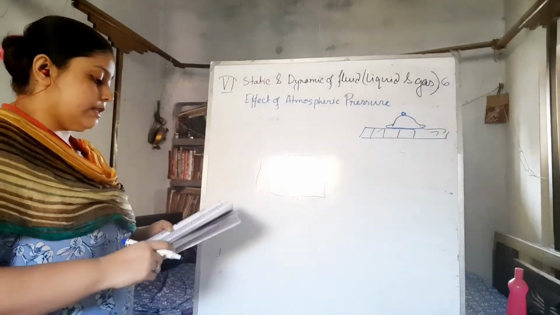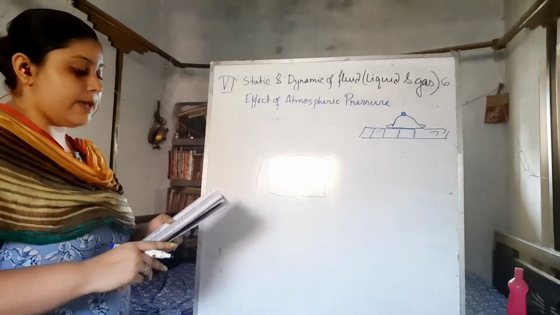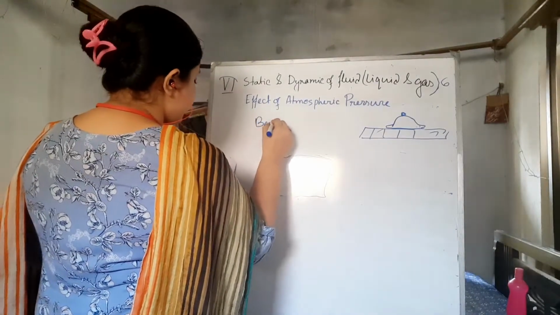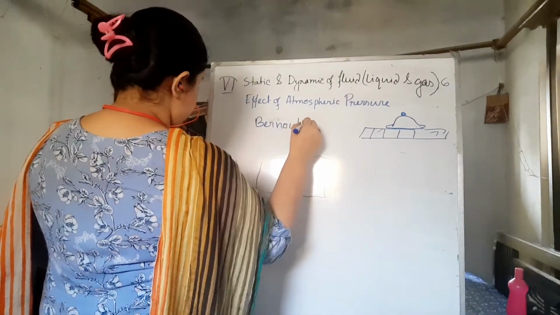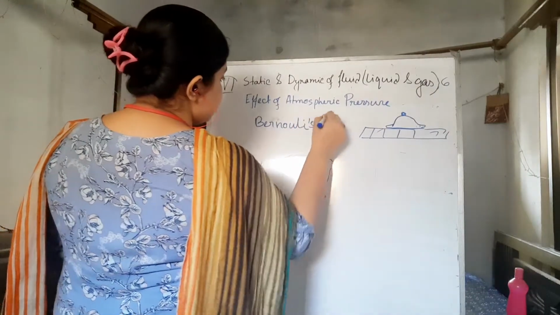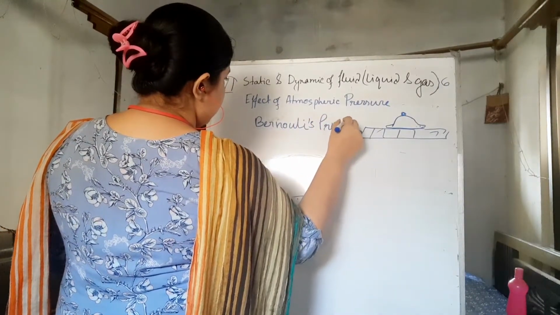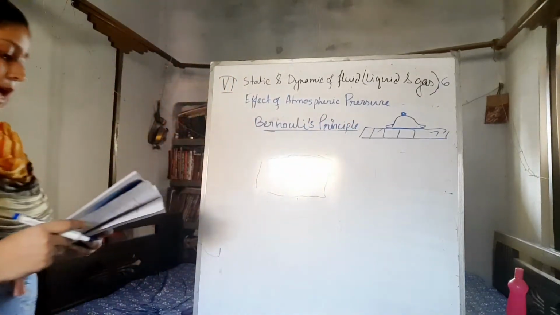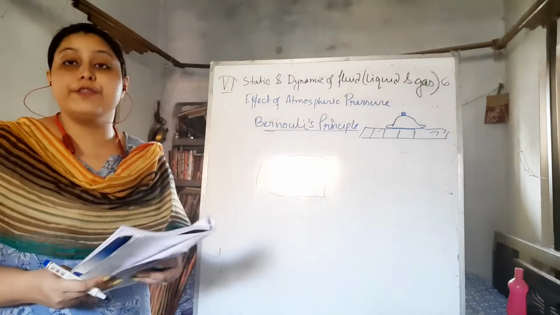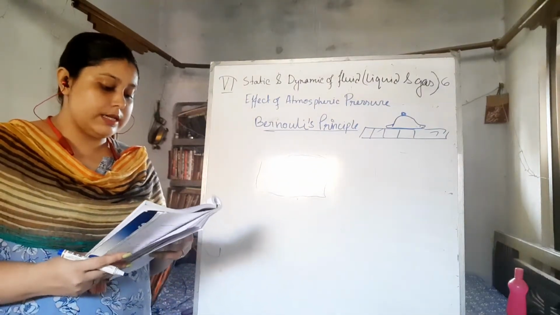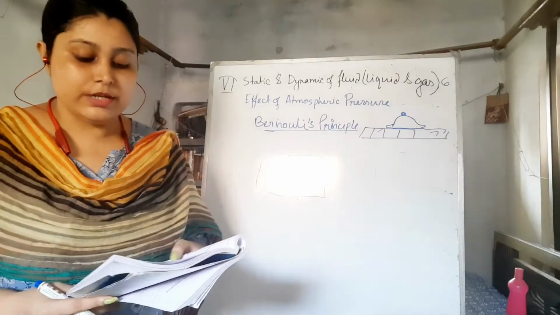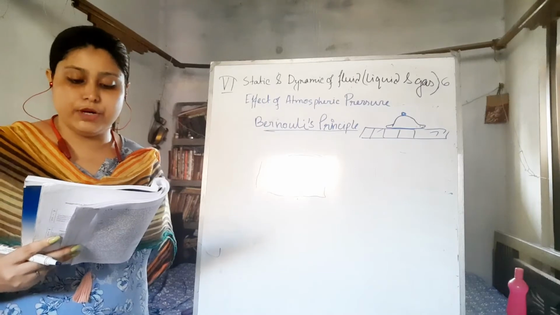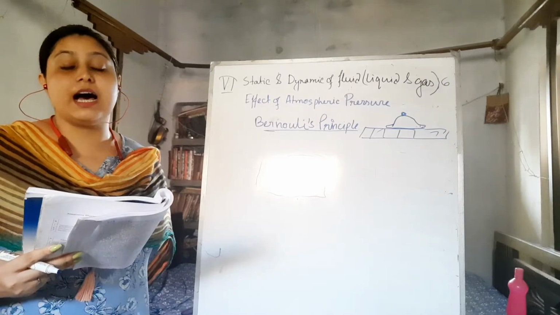Now we are going to look at the concept of Bernoulli's principle. You all know the behavior of a river. In a wide, unconstricted region it flows slowly, but if its flow is narrowed by canyon walls, then it speeds up dramatically.